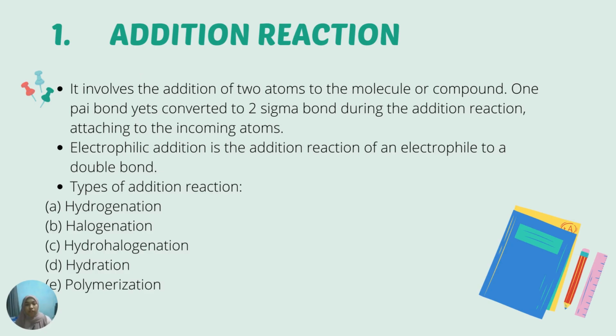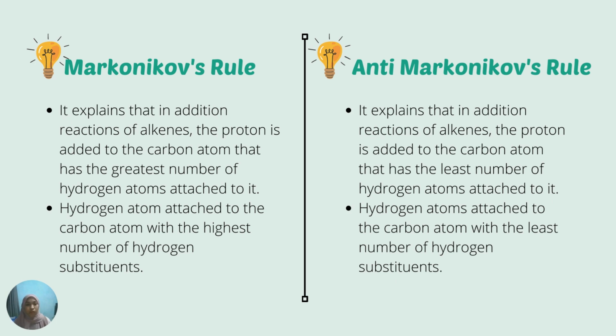In an addition reaction, it involves the addition of two atoms to the molecule or compound. One pi bond gets converted to two sigma bonds during the addition reaction, attaching to the incoming atoms. Electrophilic addition is the addition reaction of an electrophile to a double bond. The carbon-carbon double bond is broken and a new single bond is formed. So there are five types of addition reactions that I will explain more in this video, which are hydrogenation, halogenation, hydrohalogenation, hydration, and polymerization. However, before that, we look first at Markovnikov's rule and anti-Markovnikov's rule.